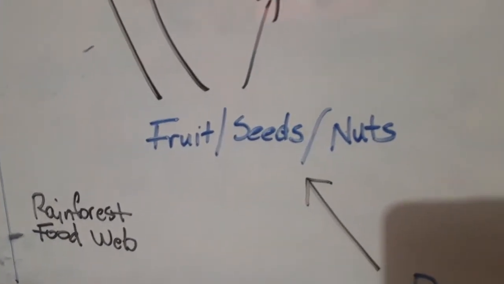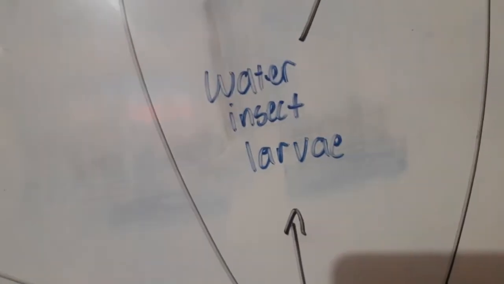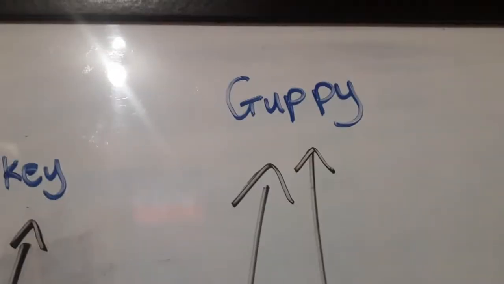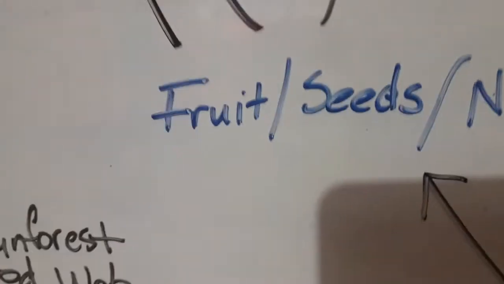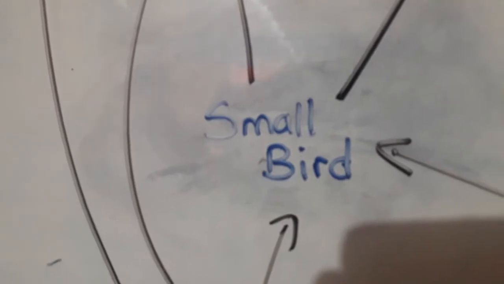So first we have producers, which are the fruits and seeds and nuts made from plants, and we also have water lilies. The water lilies are eaten by the larvae, the oscar, and the guppy. Now the water insect larvae is eaten by the oscar and the guppy. The water lily is also eaten by the small bird, who eats fruit, seeds, and nuts. These nuts are also eaten by the toucans and the monkeys. Continuing on, the small bird is eaten by the boa constrictor.